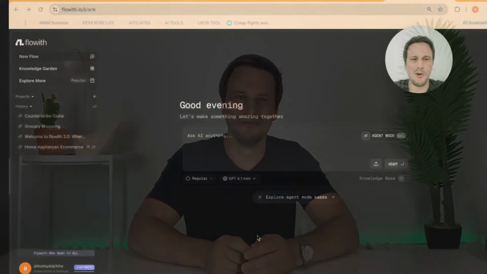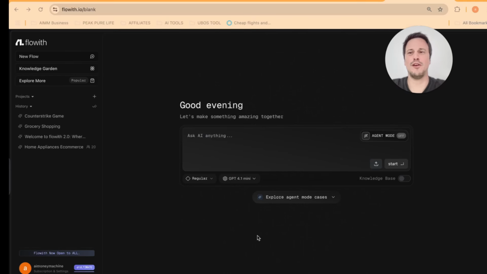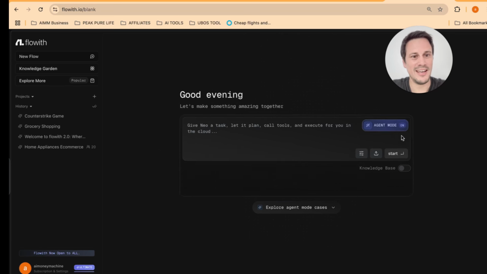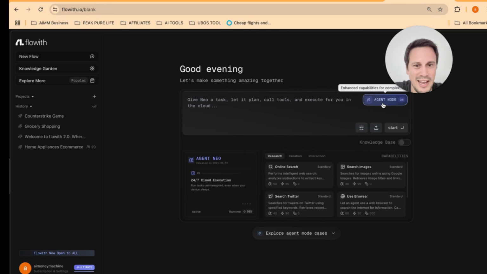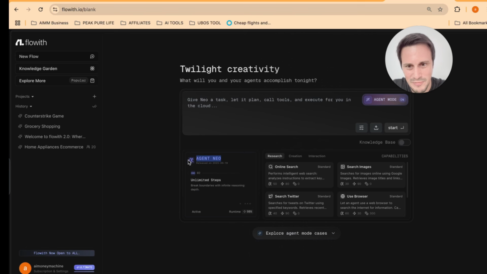Let's go. All right, so here you have Flowith, and this is the home screen. You can simply sign up using your email account, and once you get on, you will see something that looks like this. Now, very important is to start by switching on the agent mode. So you've got to turn agent mode on, and here you will see you've got Agent Neo. And Agent Neo was just released in March, so that is awesome.